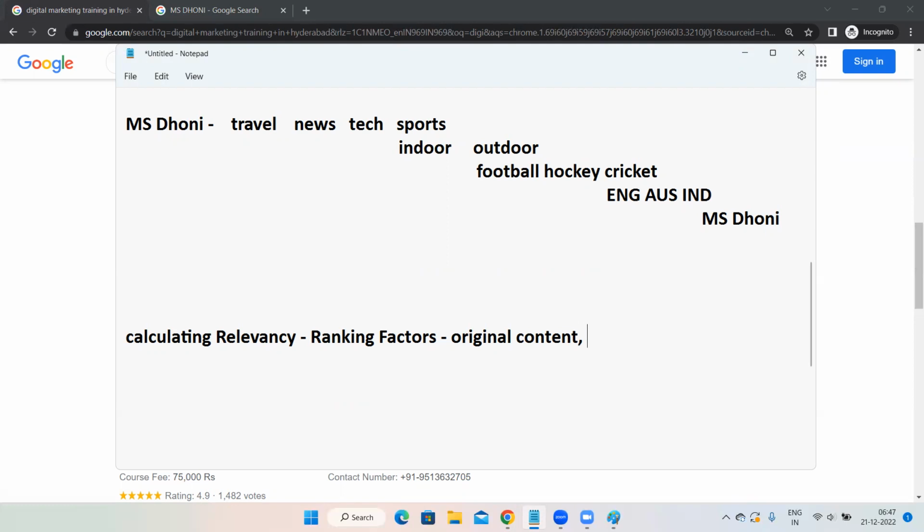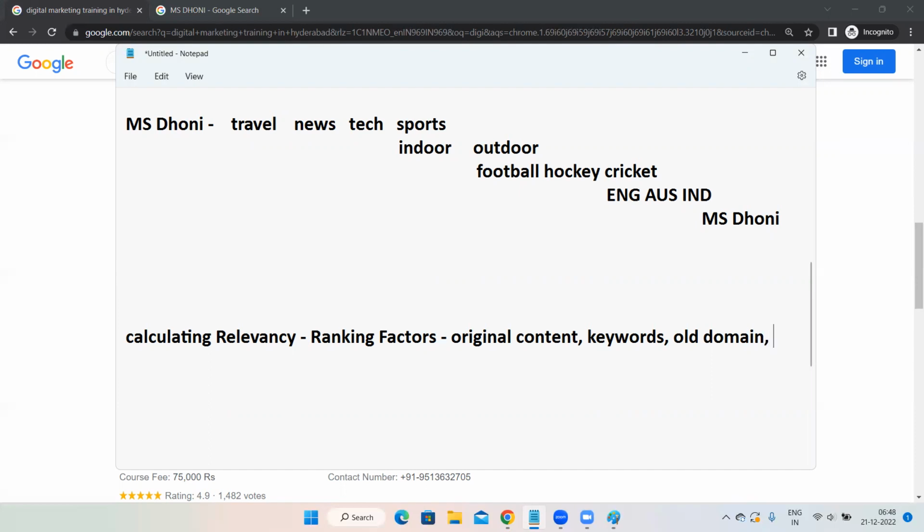Then keywords, what kind of keywords you are using in your website, that is also very important. Then if your website is an older website, let's assume yours is an older domain compared to my domain, then obviously Google will give more preference to your website because you've been there for a longer time. I have come out of nowhere, but you've been there since a longer time, maybe 2 years, 3 years. So Google always gives preference to the older domain.